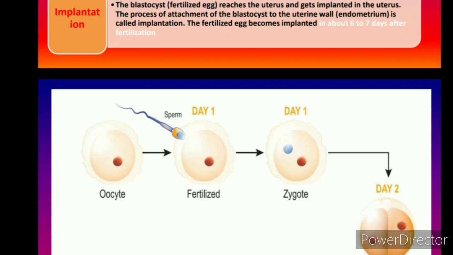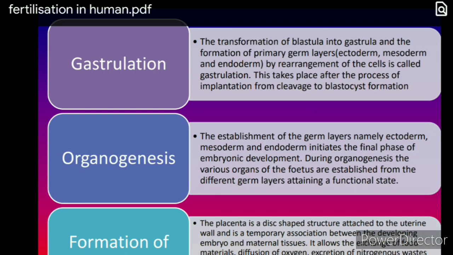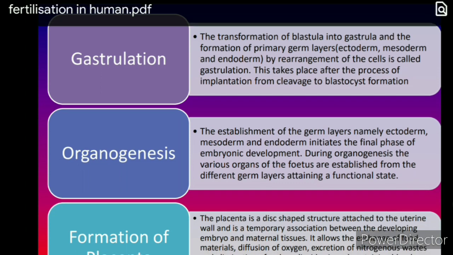Now we move to gastrulation, the transformation of the blastula into the gastrula, and the formation of the primary germ layers, that is ectoderm, mesoderm, endoderm. So what are the germ layers? Germ layers are nothing but the layers that will give rise to organs in future. So that is why they are called germ layers. By rearrangement of the cells, it is called gastrulation. This takes place after the process of implantation, from cleavage to blastocyst formation.